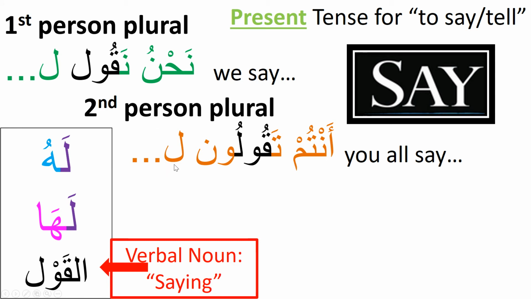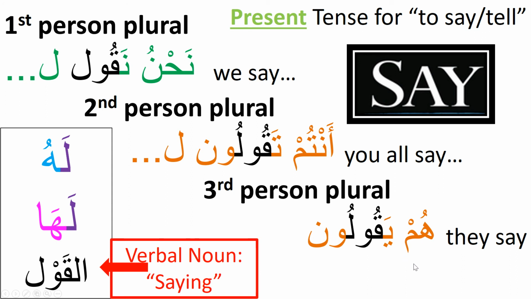And the rules with this preposition li, which means for, can change. If you're going to say that someone is saying to me, there'll be a kasra underneath the lam. If you're saying to you, masculine or feminine, there'll be a fatha above the lam. It'll be laka or laki. So that's the reason why there's no short vowel above the lam for that preposition li there, because the short vowel can change depending upon who is being told, right? So for you all say, antum taqulun, and for they say, hum yaqulun.